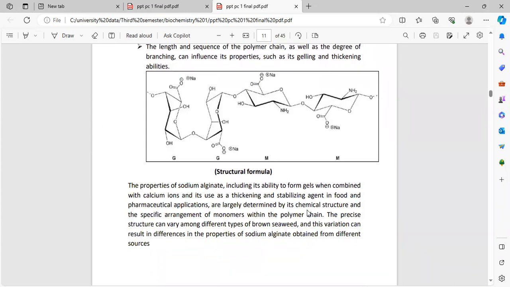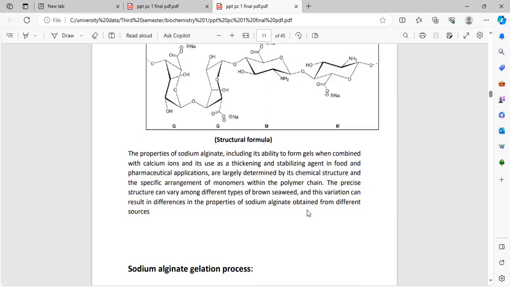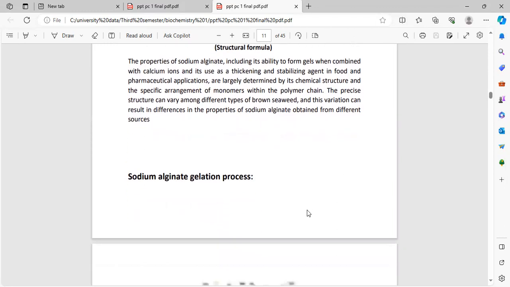The properties of sodium alginate, including its ability to form gels when combined with calcium ions, and its use as a thickening and stabilizing agent in food and pharmaceutical applications, are largely determined by its chemical structure and the specific arrangement of monomers within the polymer chain. The precise structure can vary among different types of brown seaweed, and this variation can result in differences in the properties of sodium alginate obtained from different sources.